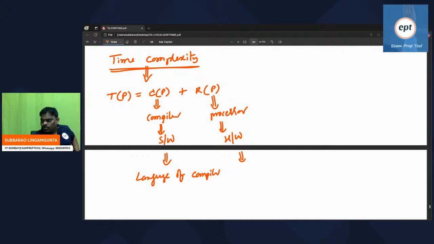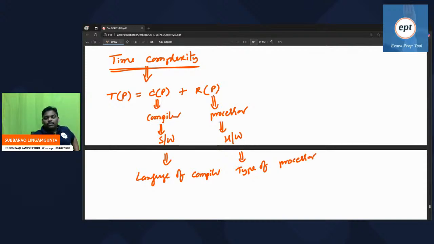Suppose if you use M1 and then M2, the processor will be faster. Someone using M2, someone using M3, the processor is faster. So to run your program, which processor am I using? Suppose i5, then i7 is faster, i7, then i9 is faster. So remember everyone, the type of hardware matters, the type of processor matters.